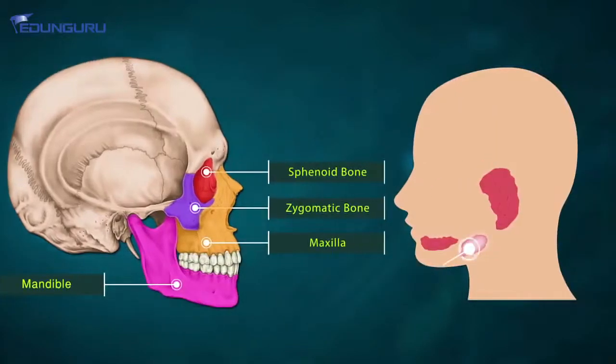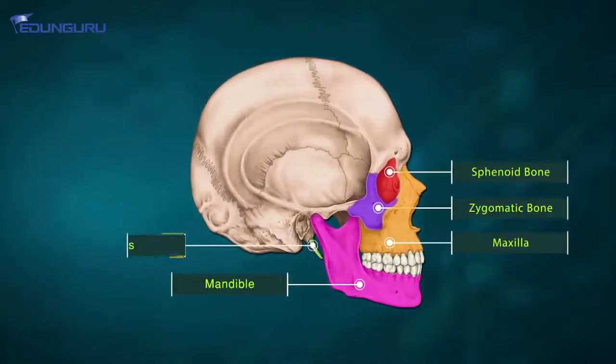Remember submandibular salivary gland? We got to know about it, right? Which is opening over here in the mandible, the lower jaw. Then we have styloid process, which is this area. So these are some of the bones which are present when we talk in reference to the human skull. There is this depression as well, which is the cavity for holding the human eye.